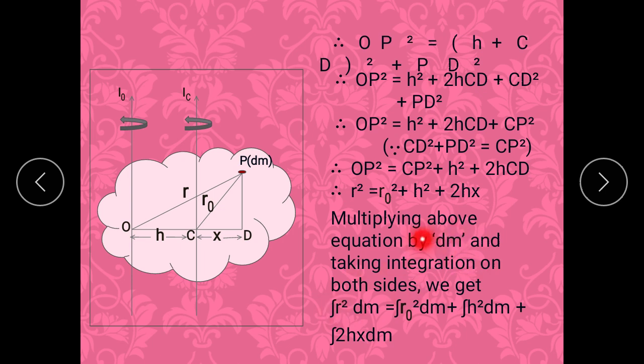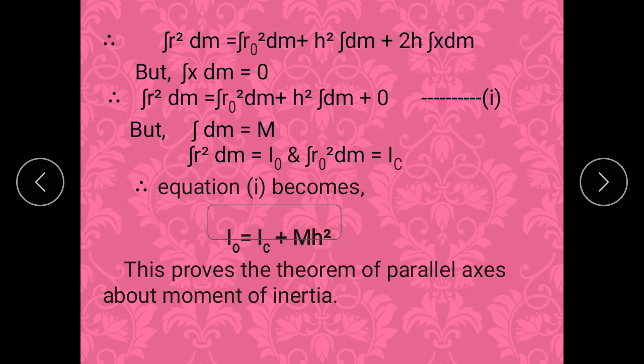Now what we have to do over here? We have to multiply this equation by dm, and take the integration on both sides. So we will get integration r square dm is equal to integration r0 square dm plus integration h square dm plus integration 2hx dm. Here h square is constant, so we have taken it outside the integration.